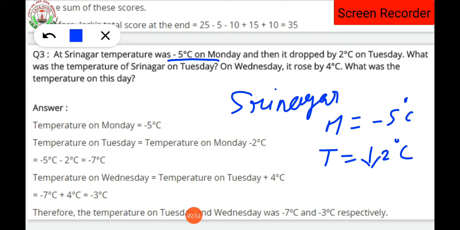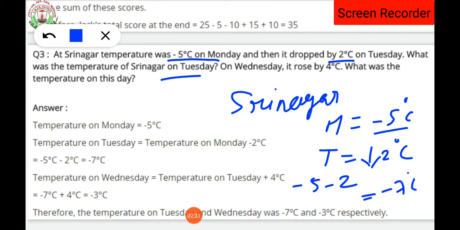So it is very simple. As the temperature on Monday is minus 5 degrees centigrade and the temperature falls by 2 degrees Celsius, it will get subtracted. So what will that be? It will be minus 7 degrees Celsius, the temperature on Tuesday.